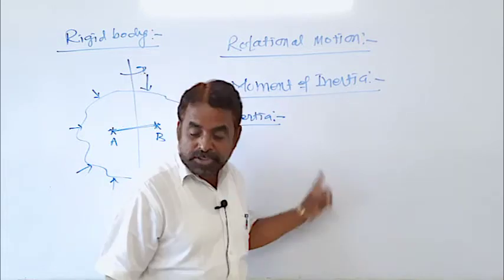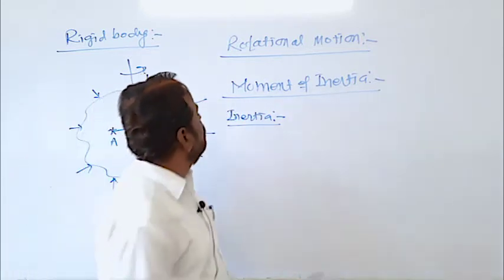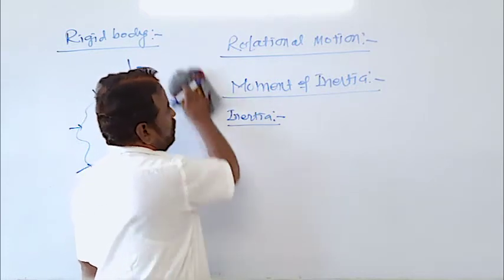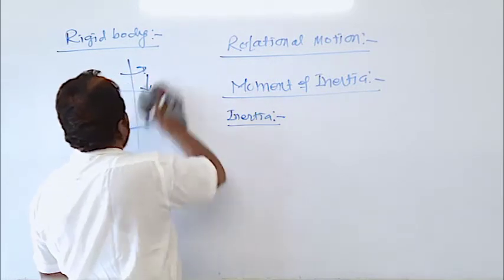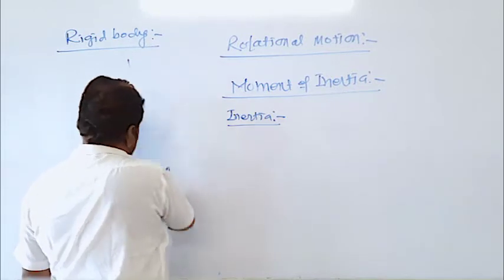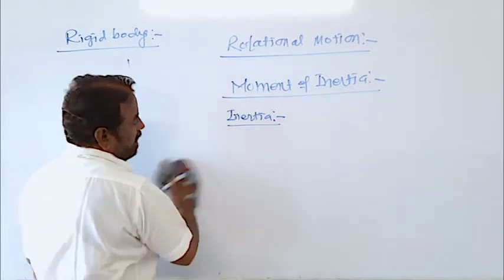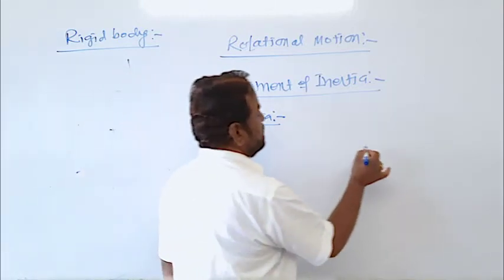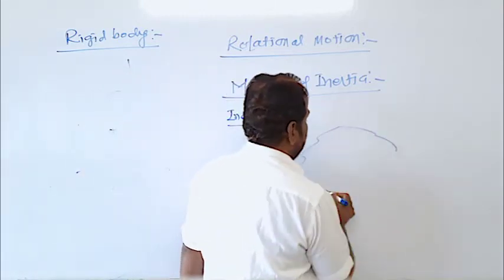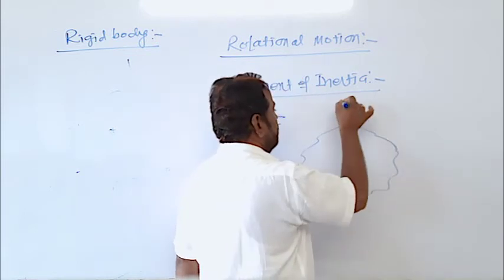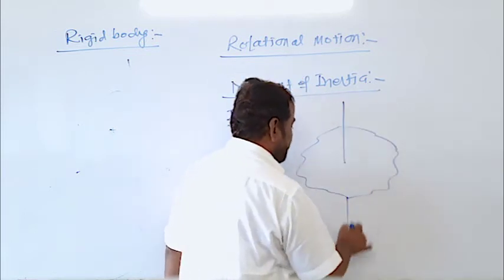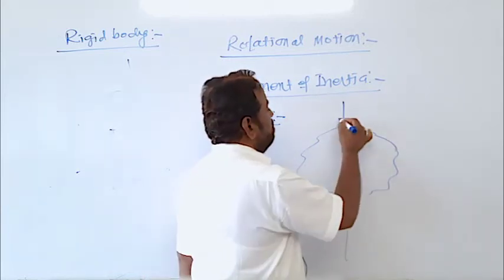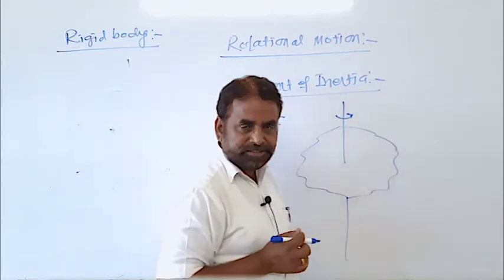So what do you understand by the term rotational inertia? Rotational inertia or moment of inertia. Let us consider a rigid body, and every rigid body is made up of a large number of infinitely small particles.